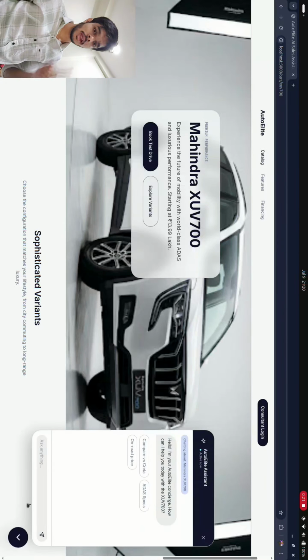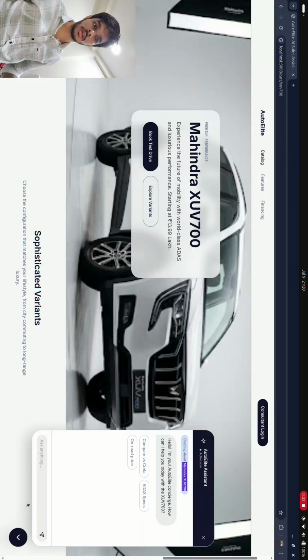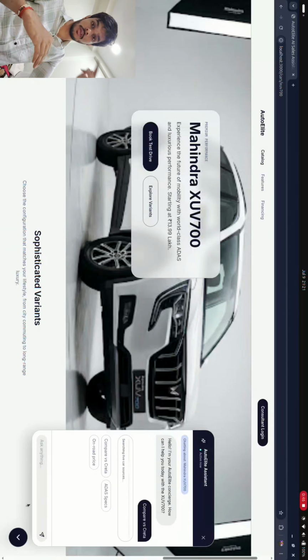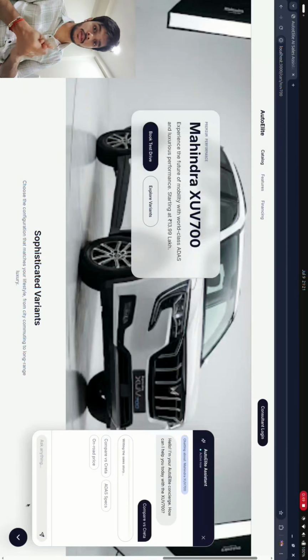There are many names. It is not pre-trained, but it knows the context of the website. So if we are on Mahindra XUV's page, it knows we are talking about this. If we are on another page, it knows which car we are talking about. So we can directly say compare it versus Creta. It will do some research on a live basis, then get through the LLM and deliver the answer. And you can see in the UI it is showing consistent reliance as a customer.